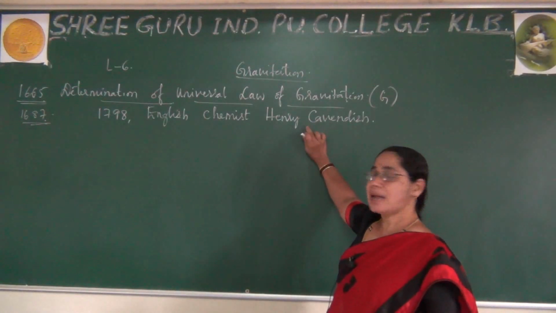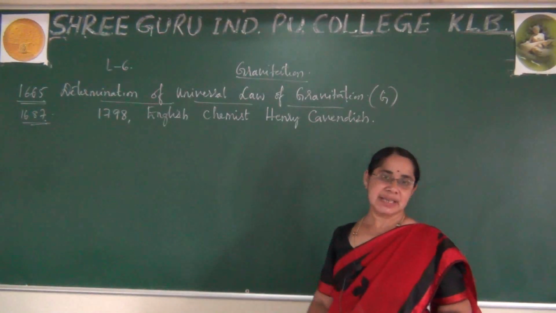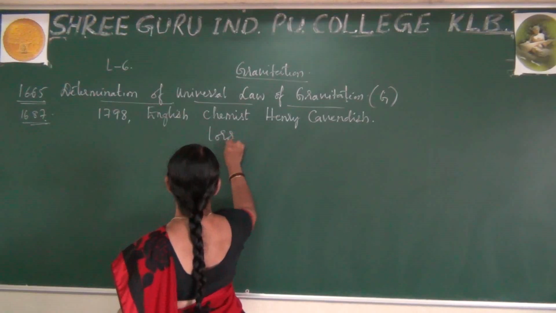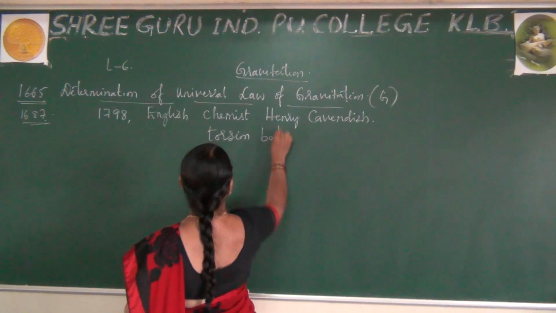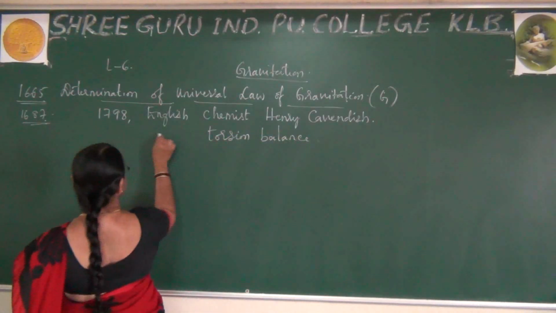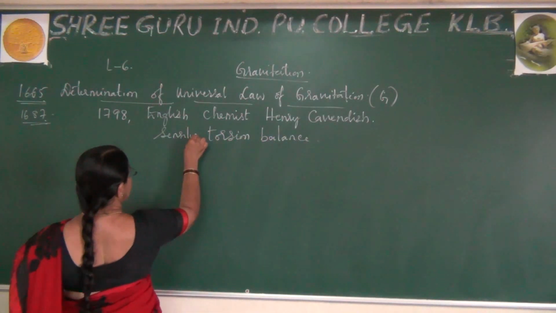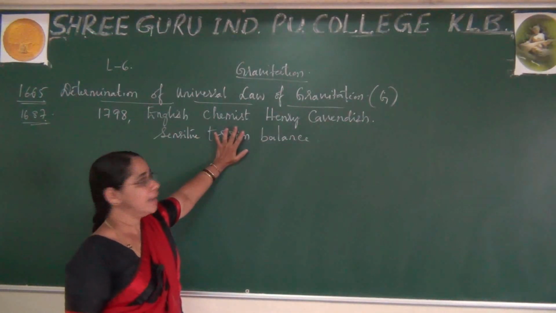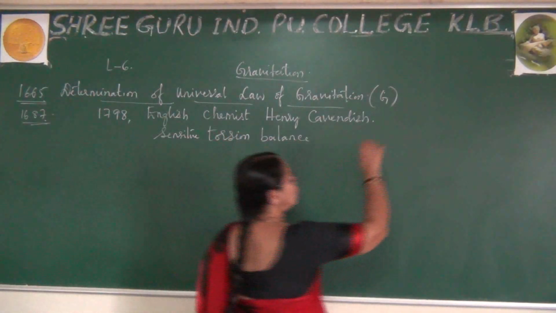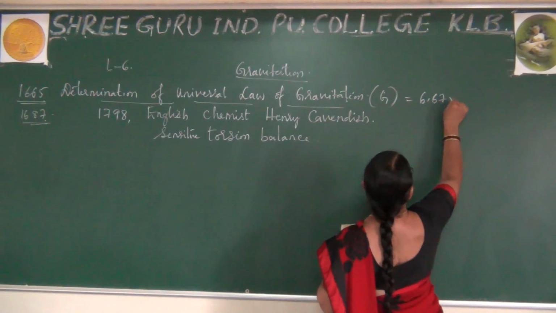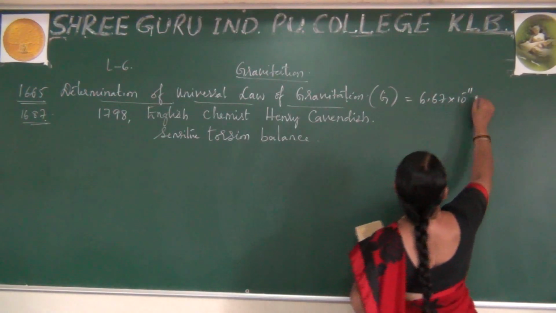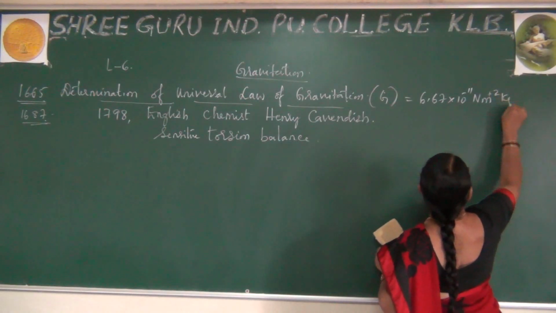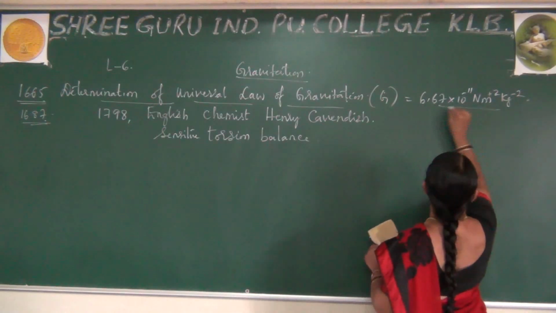did the experiment in the laboratory by using a very sensitive balance by the name torsion balance. Please observe, it is a very sensitive balance. By using that torsion balance, he did the experiment in the laboratory and found the G value to be 6.67 × 10^-11 N m^2 kg^-2. This is what he determined in the laboratory.